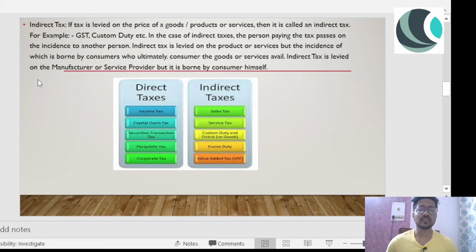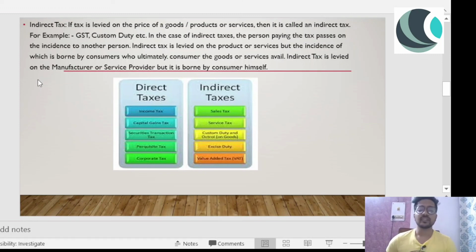Direct taxes: first is income tax, second is capital gain tax, third is securities transaction tax, fourth is perquisite tax, and last is corporate tax. Now, moving to the examples of indirect tax: sales tax, service tax, custom duty, excise duty, and VAT. Because now we have GST in place, most of the indirect taxes have been replaced, because there used to be different types of tax. Now we have GST in place, right?